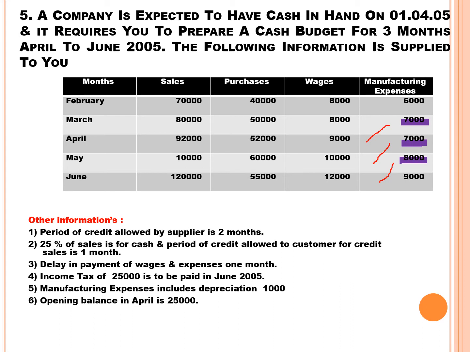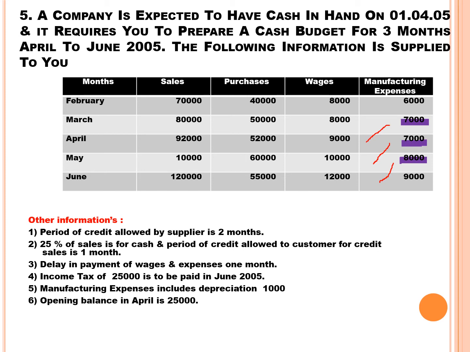That is, remove 1,000 rupee depreciation, remaining you take. Because depreciation should be removed, it's a non-cash expense. So March manufacturing expenses, it's not 7, it's 6. April manufacturing expenses, it's not 7, it's 6. May manufacturing expense, it's not 8, it's 7. However, March you pay in April, April you pay in May, May you pay in June.